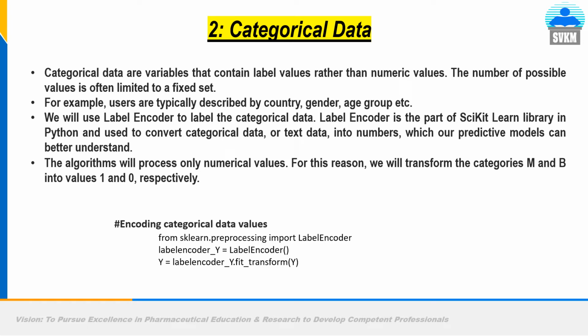They are not continuous like regression. In regression, for example, depending on the past data, we can predict the stock values month wise or day wise. So one value decides the future of the other, that is a continuous variable. We will use label encoder to label the categorical data.